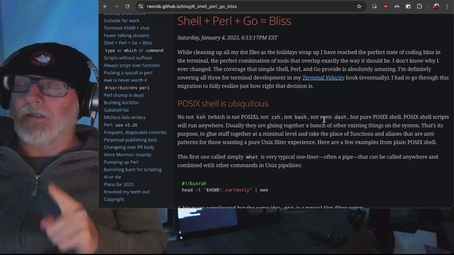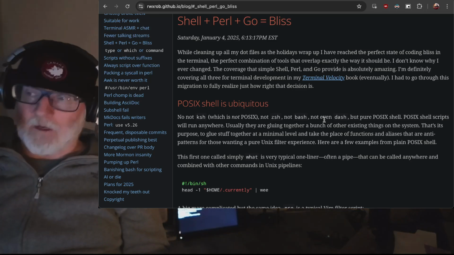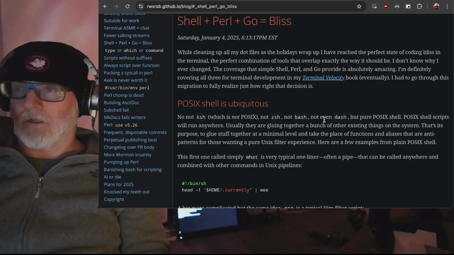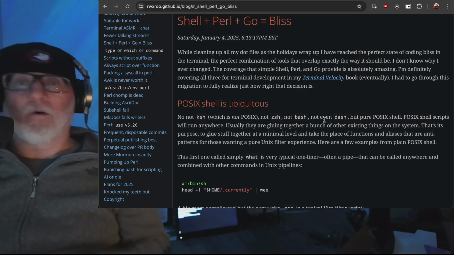The point of it is, I love Go, but I would not have spent so much time writing Go to replace my shell scripts had I had Perl. Had I had Perl, it would have been Perl all the way the whole entire time.